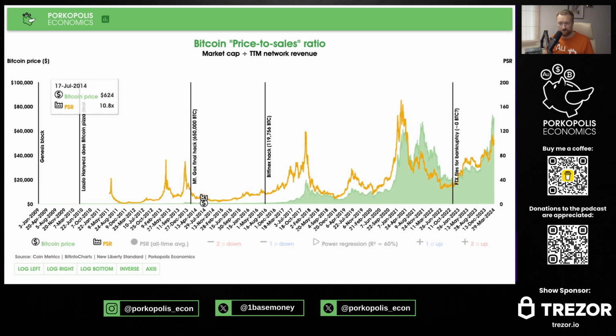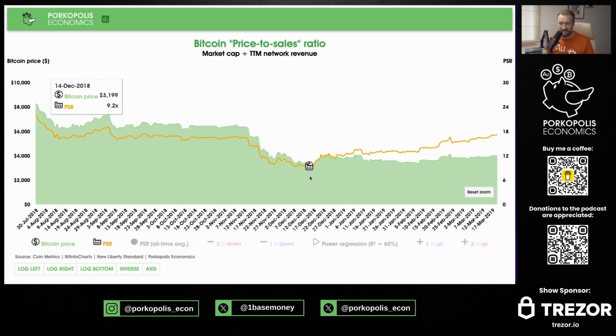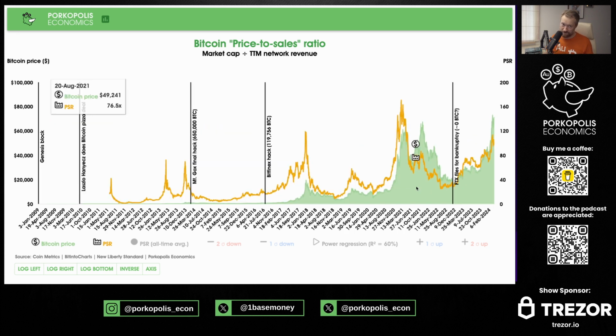Okay. So crypto winter here, mid 2014, PSR was only 4 or 5. Bitcoin market cap was only 4 or 5 times higher than trailing 12-month miner revenue. Even after the puking of 2017, it got down to not 4 or 5, about 9 or 10, double. So the low was 100% higher than crypto winter.